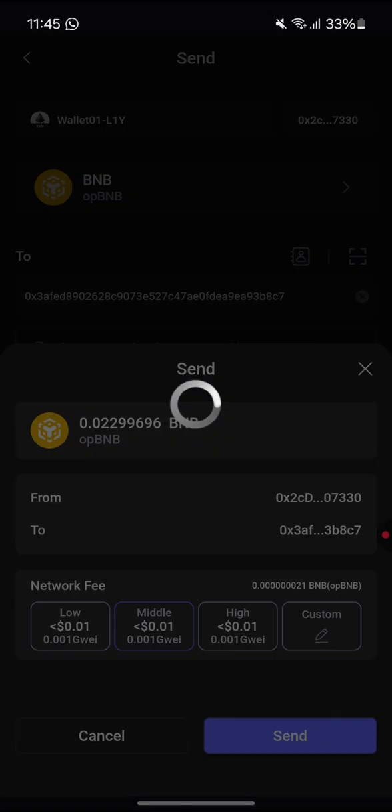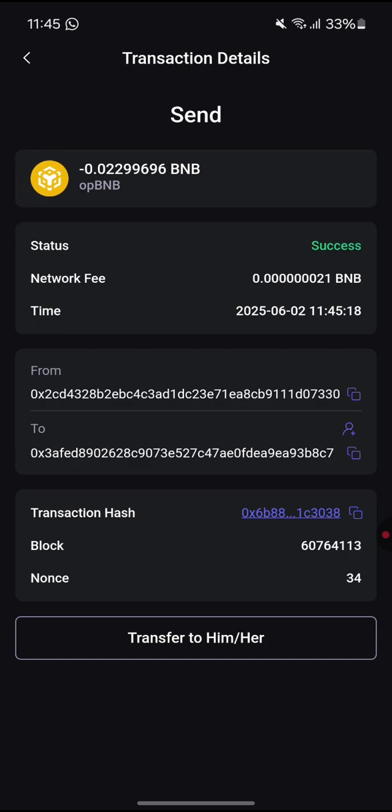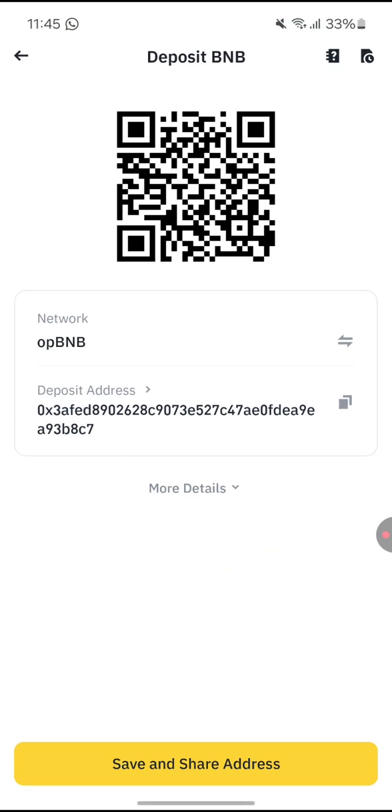Just click on send. Yeah, our accounts have been sent. You can see it, right? Successful. So we are going to wait for it on Binance to inflate. So let's wait for it to inflate.